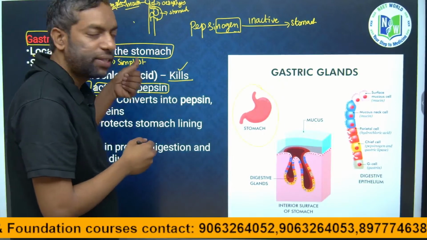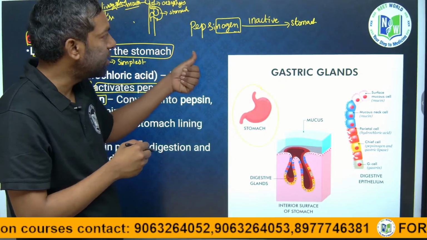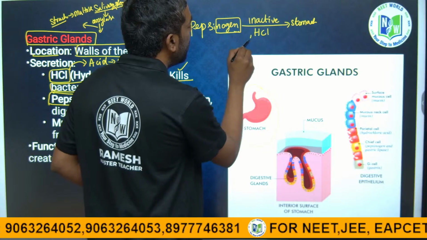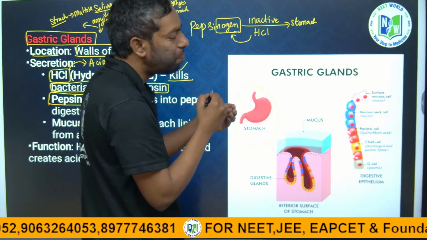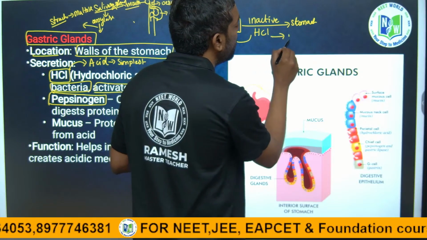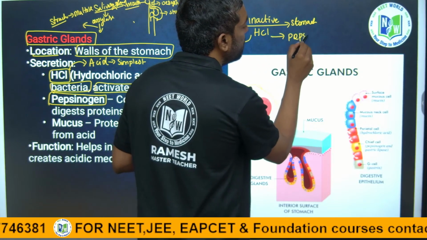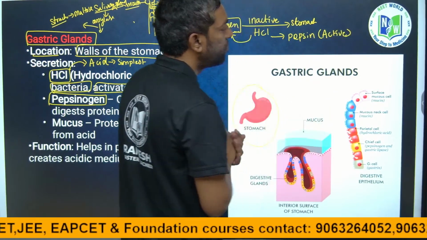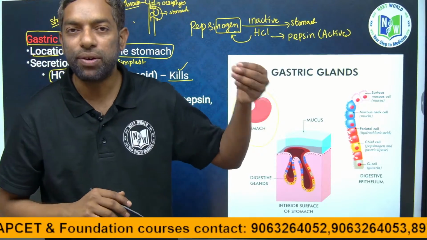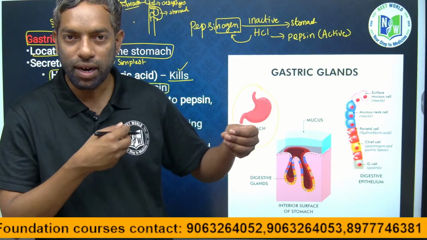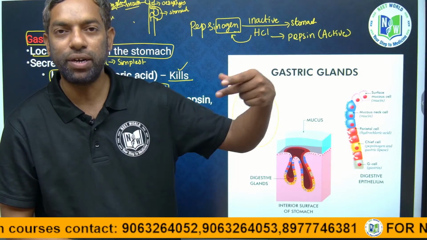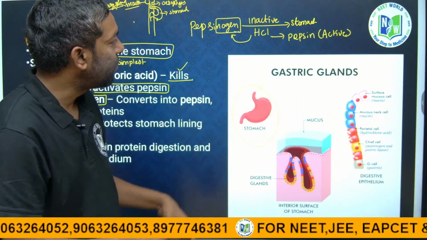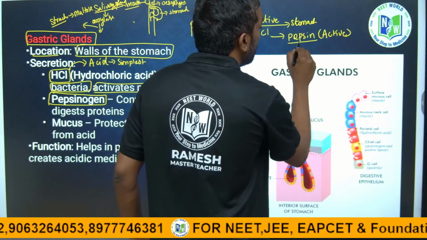When HCl is released in the stomach, it can activate. If the HCl is released in the stomach, it can work on pepsinogen. The pepsinogen is converted into pepsin. This is the active form. Why before they release pepsinogen? After HCl is released, the pepsinogen is converted into pepsin. The pepsin is the active form. As an active form, it can be used for the digestion of protein.